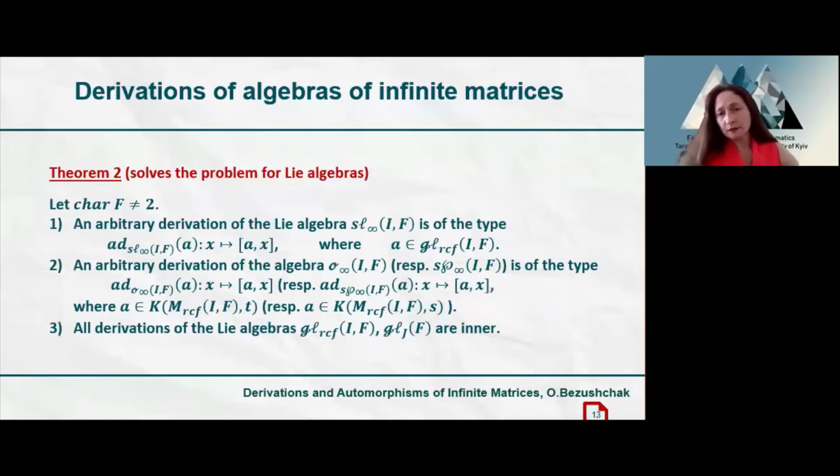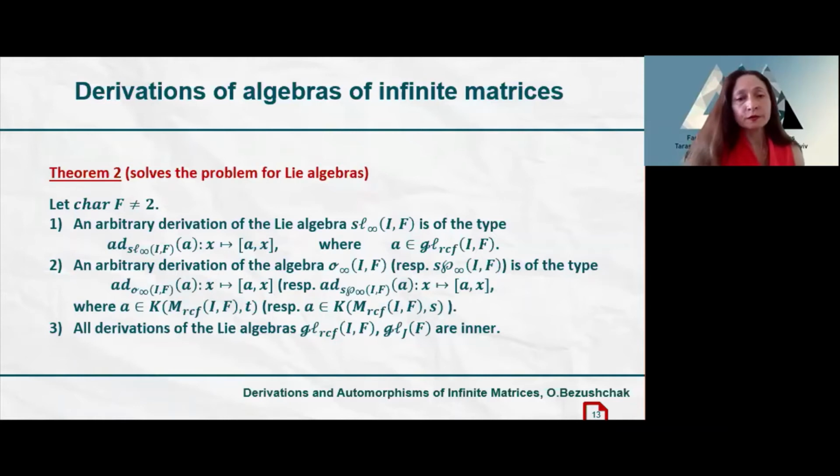The following theorem 2, part 1 and part 2, extends Knepp's description to an arbitrary field of characteristic other than 2. Theorem 2: let the field F have characteristic not equal to 2. Then, first, an arbitrary derivation of the Lie algebra SL sub infinity is the adjoint derivation by an element from the Lie algebra JL sub RCF.